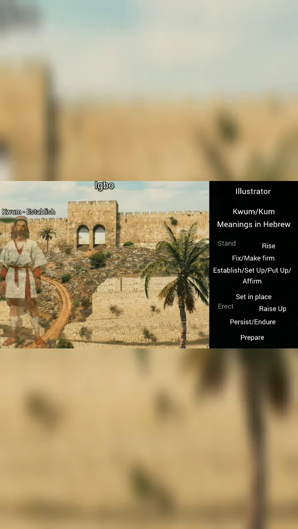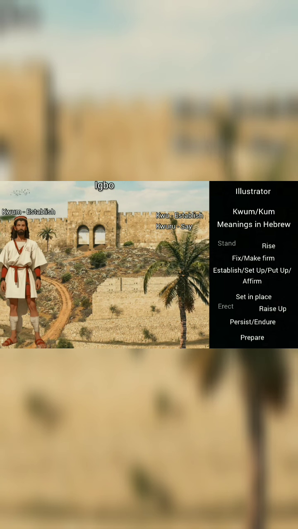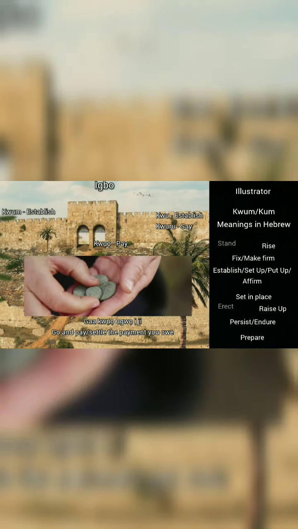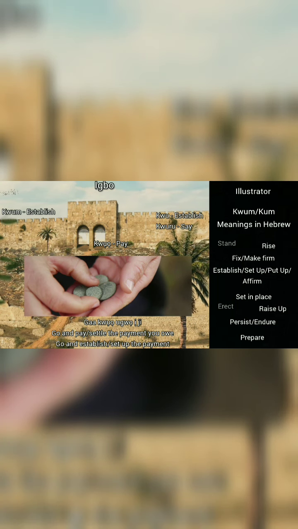Another verb application of this word ku, to establish, is actually to pay. We will usually say kwuo. When you say ga kwuo in Igbo, it actually means go and make the payment. But actually at the deeper level, it means go and establish the payment or go and set up the payment. Okay. So on the surface, it is now used to mean pay or settle.